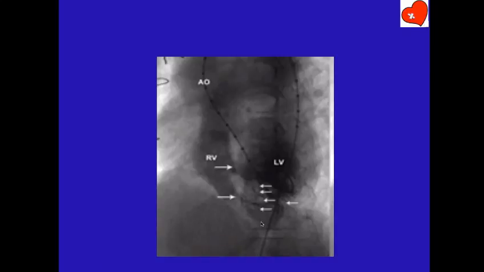Is that clear or not? Yes, sir. I don't know, the response is very, very sluggish. Am I not clear? What is the difficulty? There must be multiple VSDs, there's one big VSD here. And there are two other VSDs because this catheter has gone from aorta to right ventricle, then the VSD, then it got into LV. Okay? Yes, sir. Okay, sir. Right.